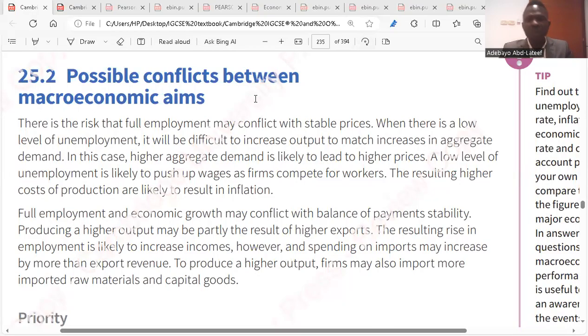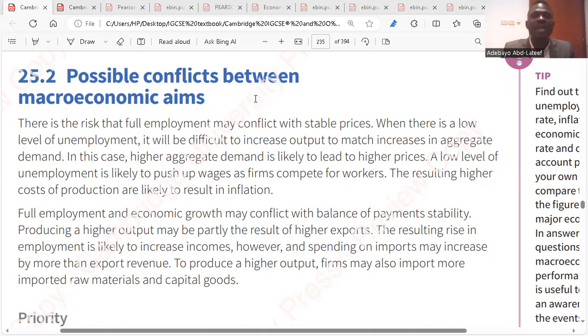We'll go to possible conflict between macroeconomic aims. We already know what macroeconomic aims are. We're talking about low unemployment rate, stable price stability, which is reduction of inflation, economic growth, and what else do we talk about? Reducing the income inequality. That means reducing the gap between the rich and the poor.